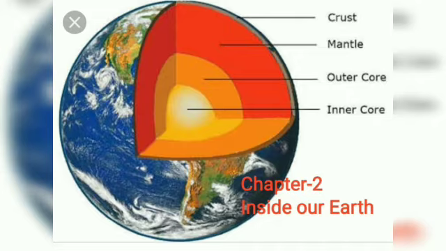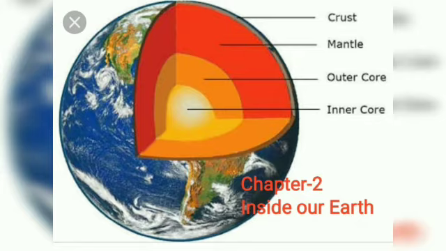The second layer is the mantle. It is the middle and the thickest layer of earth and forms 16% of the total volume of the earth. It extends up to the depth of 2900 kilometers below the crust. It consists of hot, dense and semi-solid rocks. It contains most of the mass of the earth.